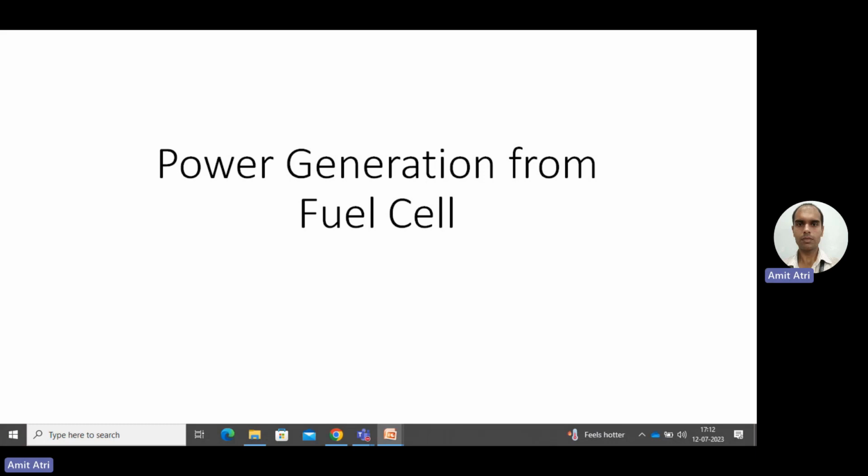In this session, I will continue from the previous topic of generating power using municipal solid waste as a resource. The process of pyrolysis or gasification is used for producing fuel gas, producer gas, or basically a syngas. This syngas is a fuel which can be efficiently used in different equipment like an engine, a turbine, or a fuel cell. In this topic, I will continue with the use of syngas as a fuel in a fuel cell.